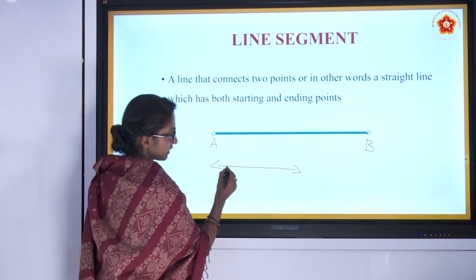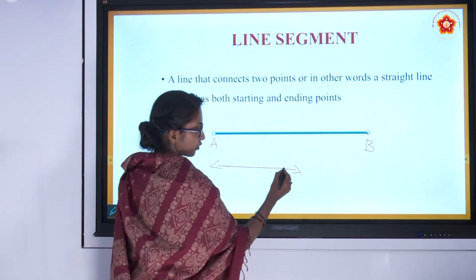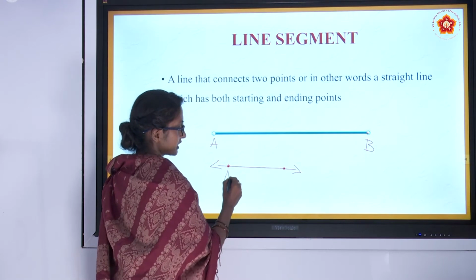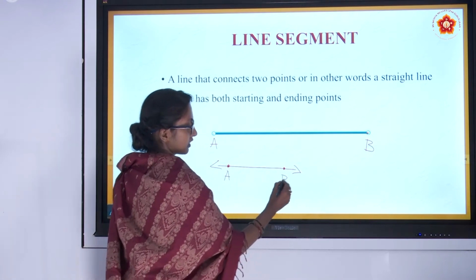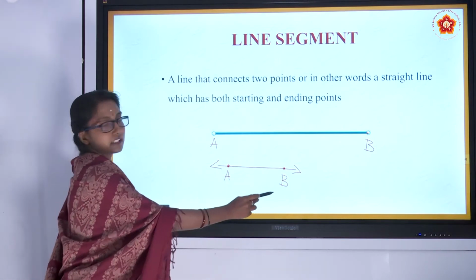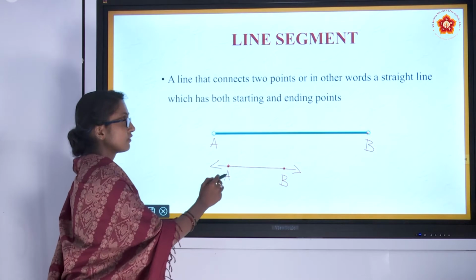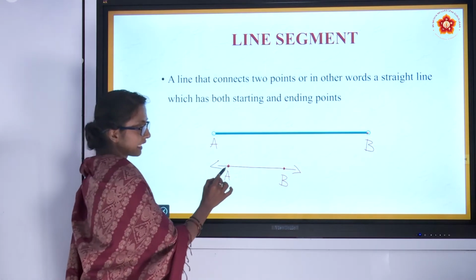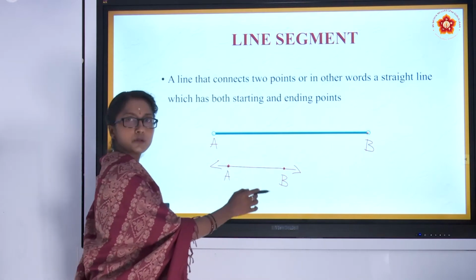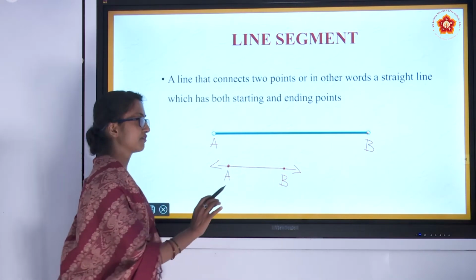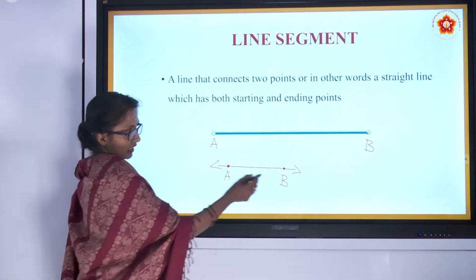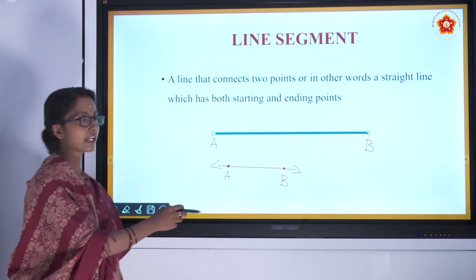Now on this line, if I mark 2 points, let me call them A and B. Now this can be a line segment too. AB is called a line segment. Even it is called a line because the starting point is A and the ending point is B. So if it has a starting and ending point, it is said to be line segment. But even this line is going to extend forward, so it can be considered a line also.